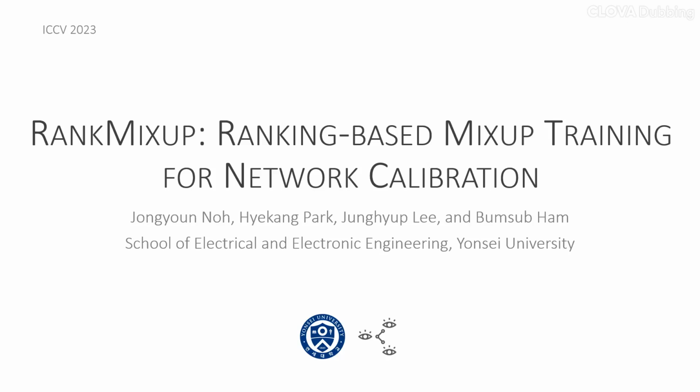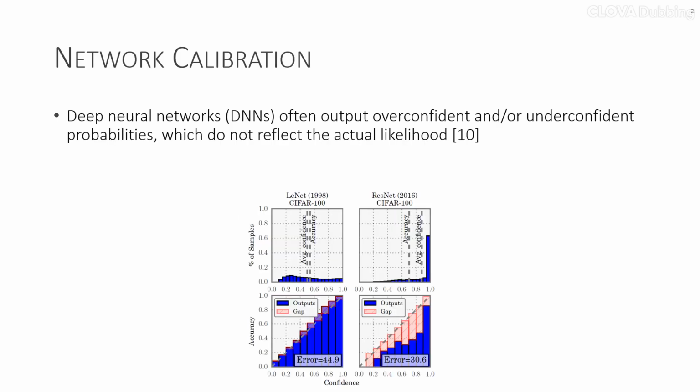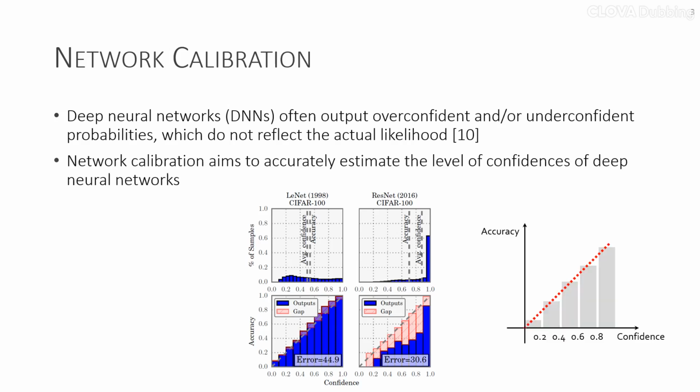In this video, we present our work, RankMixup, ranking-based mix-up training for network calibration, from Yonsei University. While deep neural networks achieve impressive performance, they often suffer from overconfidence when trained with softmax cross-entropy and one-hot encoded labels, leading to inaccurate probability estimates. To address this issue, network calibration strives to precisely assess the confidence levels of deep neural networks.